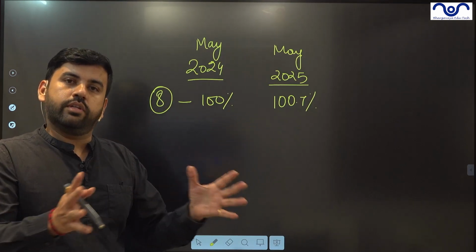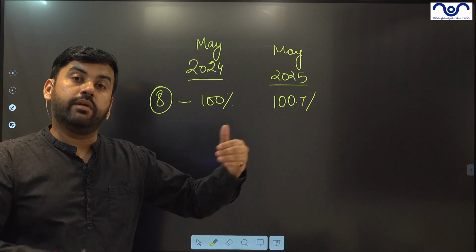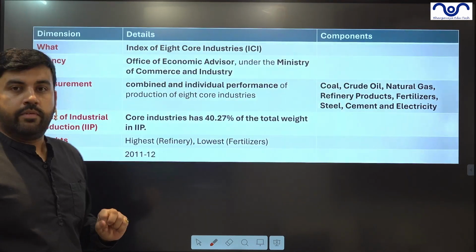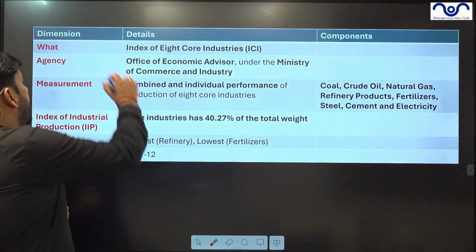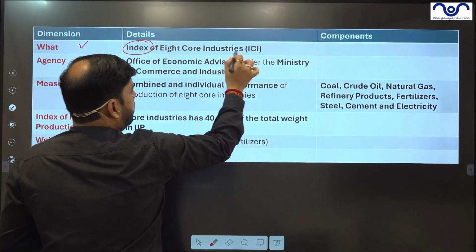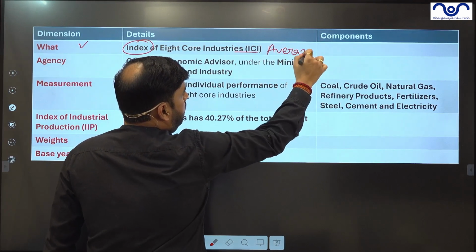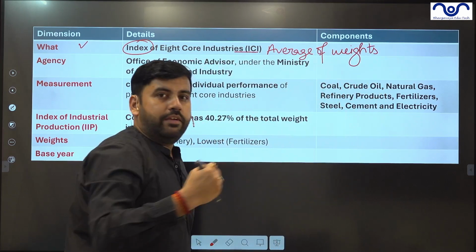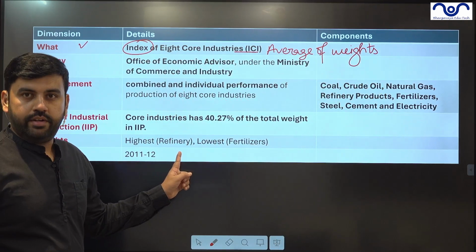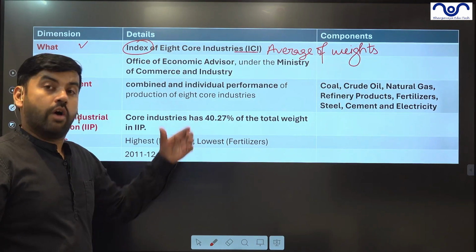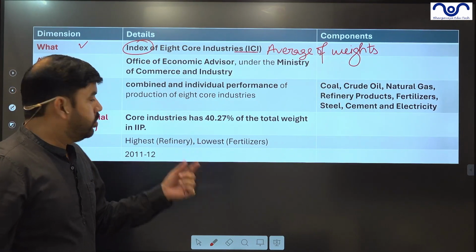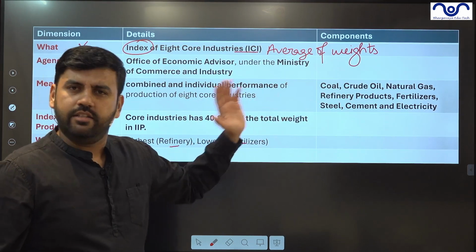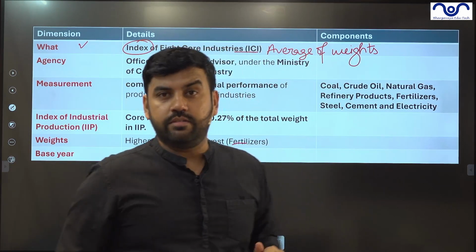Now it has a list of all the industries, and that's how it is prepared. The combination of this entire index is weighted upon multiple industries. Highest weightage, lowest weightage are being given, and that's how it is working. So this single slide will help you in that. What is this? It's an index, that is, it goes for the average of weights. Various weights are being given. For example, highest weight is given to refinery. It is around 28% out of the 100% weightage. Weightage means priority. So highest priority is given to the refinery, the lowest priority is given to the fertilizer. So even if the fertilizer is poorly performing, that's okay. The weight is very small.